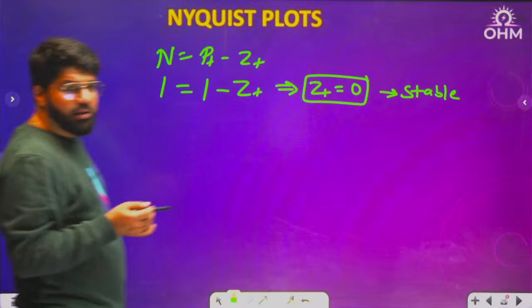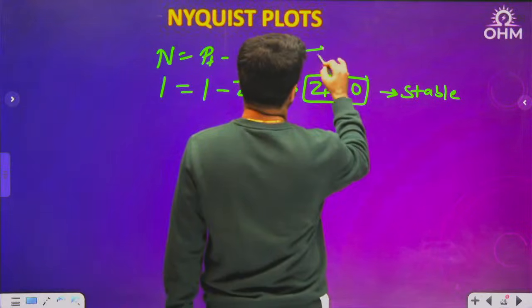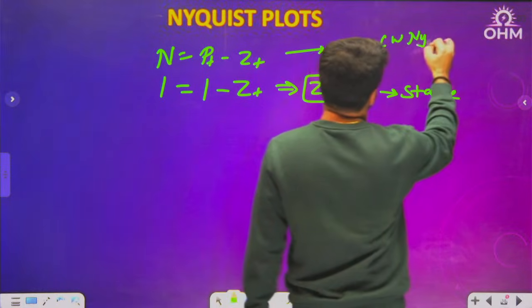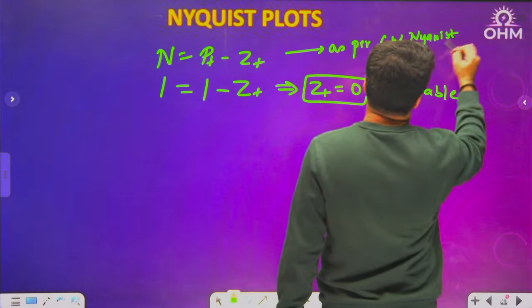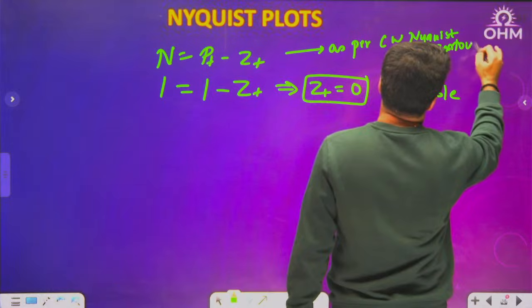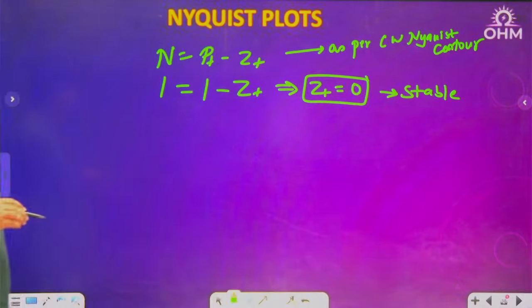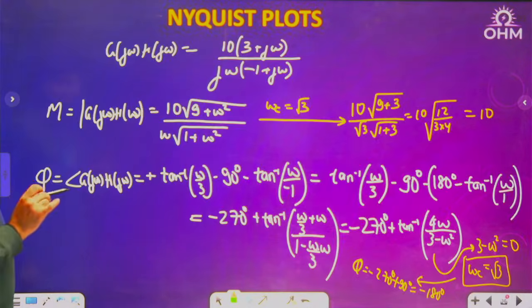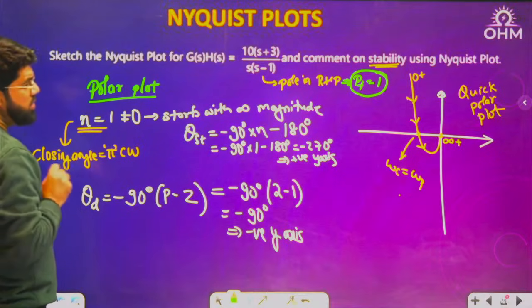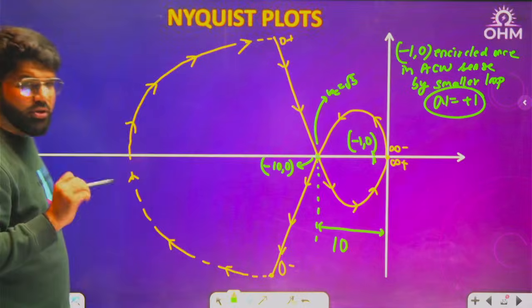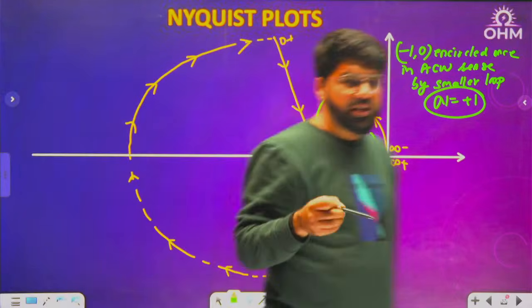So again I repeat, this formula is as per the clockwise Nyquist path, also known as Nyquist contour, not the Nyquist plot. So this was the complete Nyquist plot for this given function, where polar plot also came, stability also came, Nyquist plot, multiple things. I have brought some questions as conventional type also.